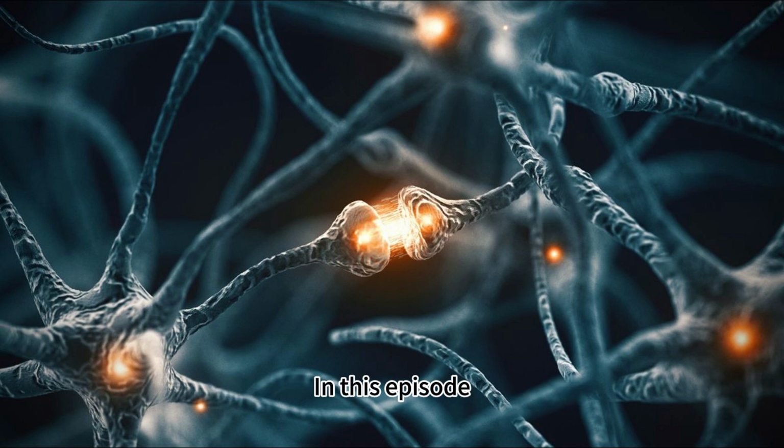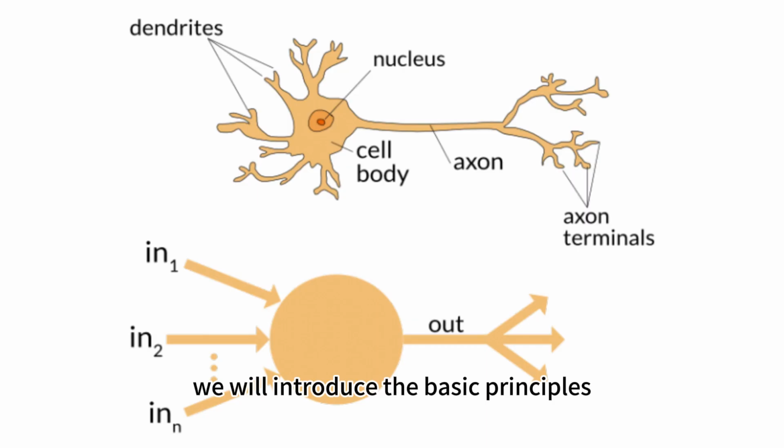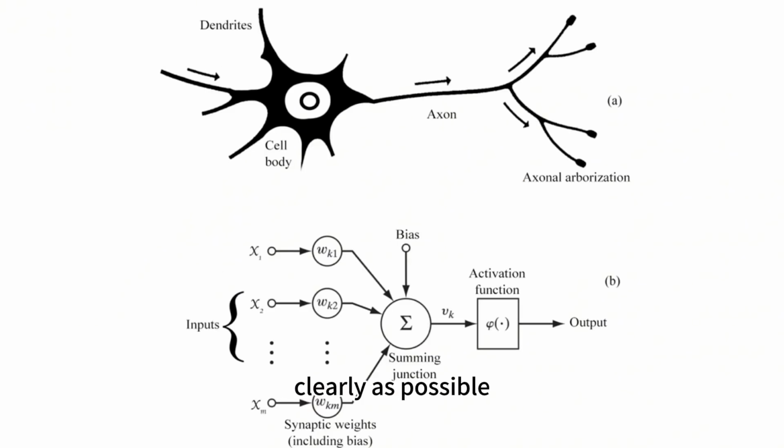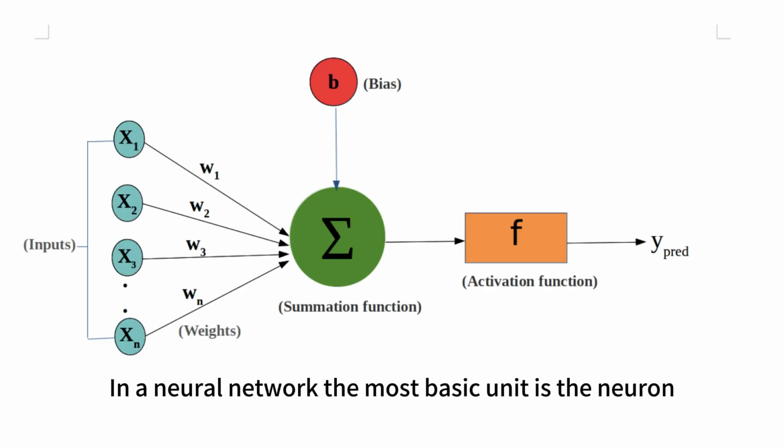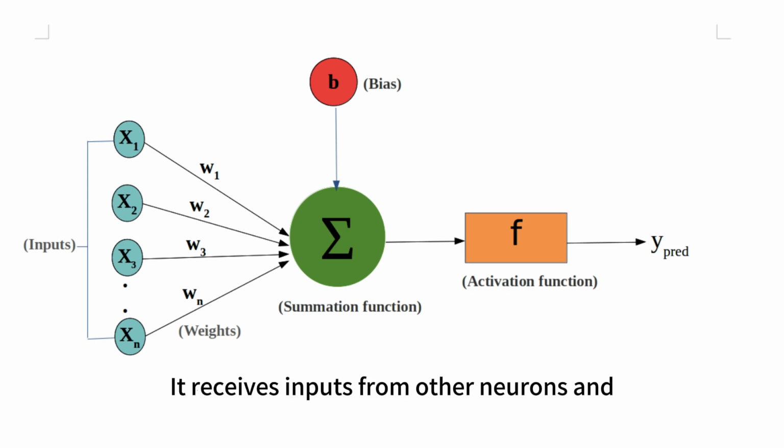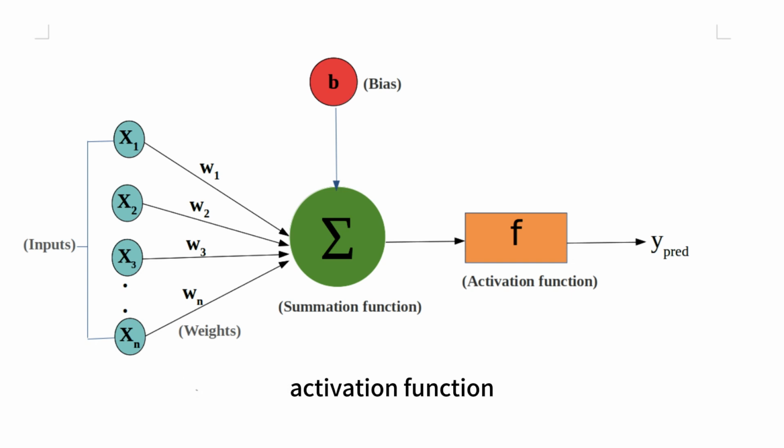In this episode, we will introduce the basic principles and commonly used network structures of neural networks as clearly as possible, as well as their application scenarios. In a neural network, the most basic unit is the neuron. It receives inputs from other neurons and generates output through an activation function.